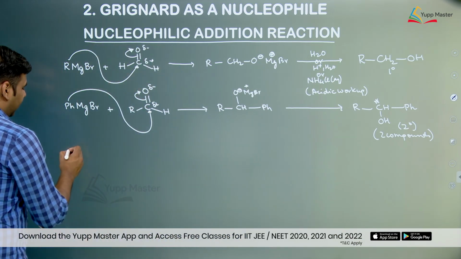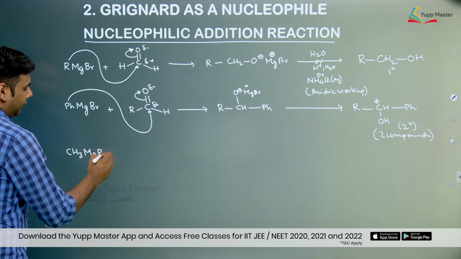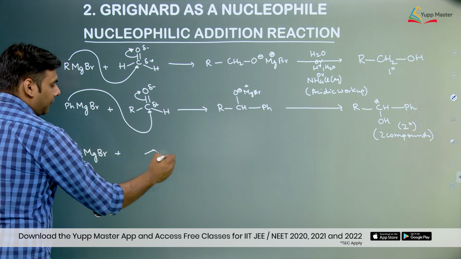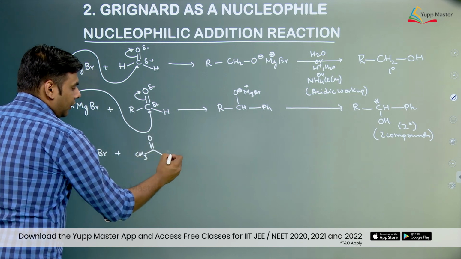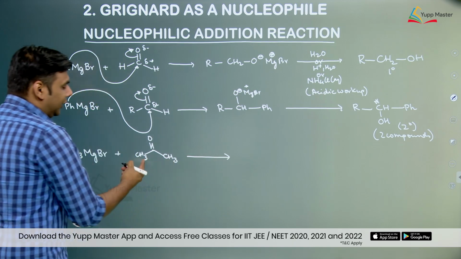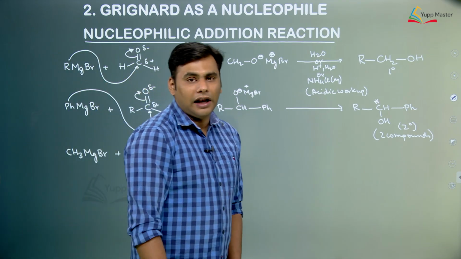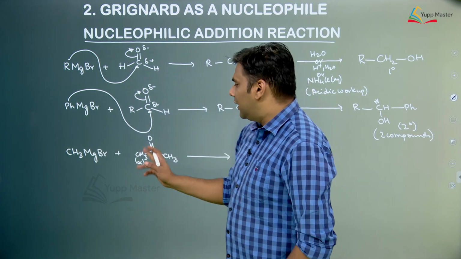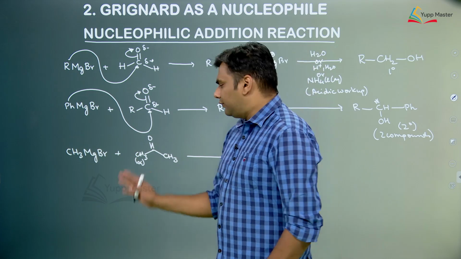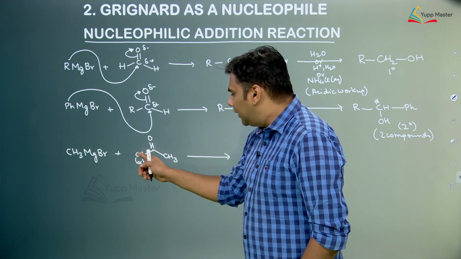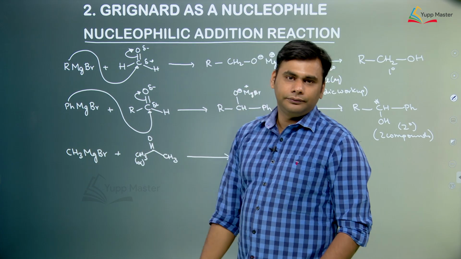Now let us consider another reaction, CH3MgBr plus, say we are having a ketone molecule. Now the ketone alpha hydrogens, these are also alpha carbons, any carbon attached at the alpha position of the functional group is called an alpha carbon. Now we know that alpha hydrogens are also acidic, because once they are deprotonated, it forms a carbanion over here, and this carbanion can be resonance stabilized.